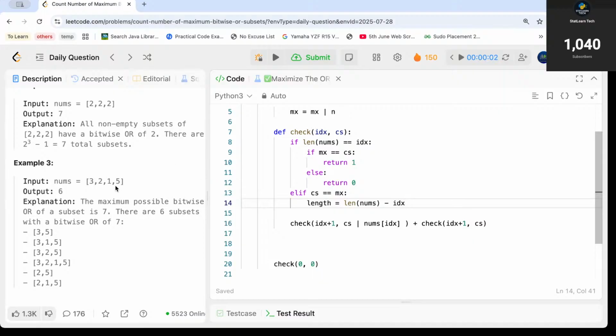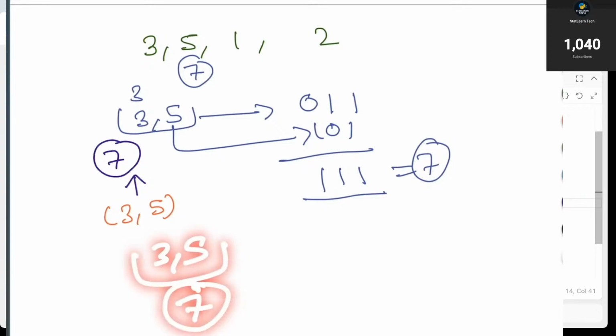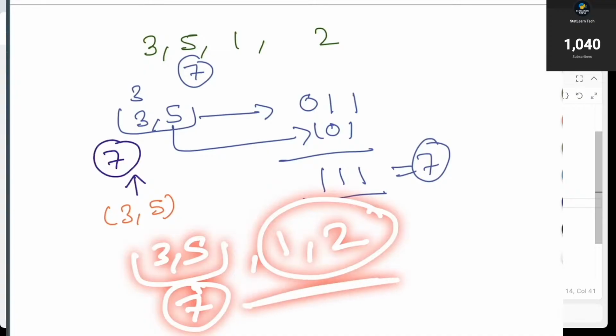Let me again go back to the tab, because this might be confusing. If I have 3 comma 5, this has given me a subset whose bitwise or is 7. Now I have element 1 and element 2 still to see. So I have two more elements to see. It means I can create 2 to the power 4, not 2 to the power 4, sorry for that.